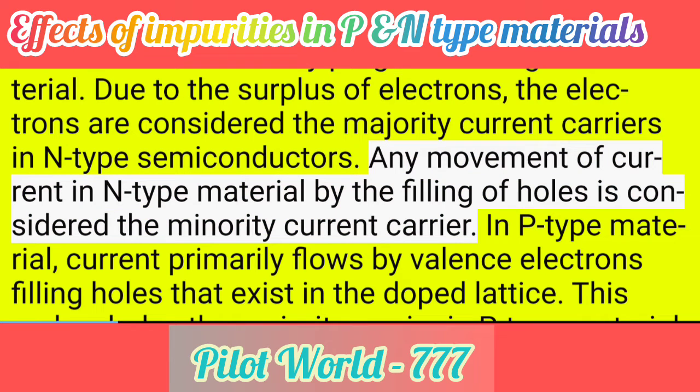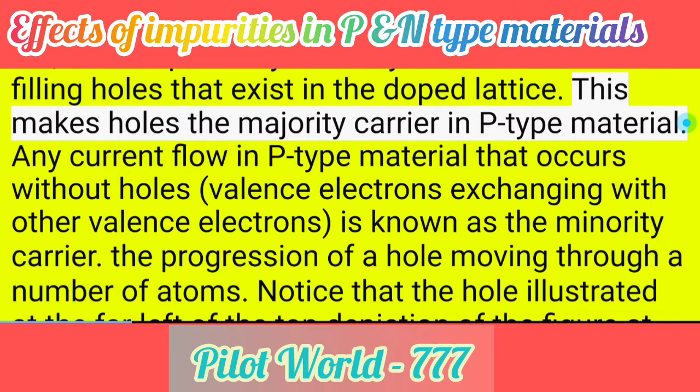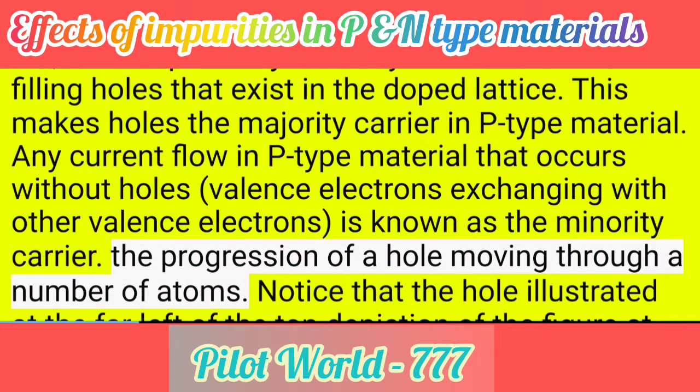Any movement of current in N-type material by the filling of holes is considered the minority current carrier. In p-type material, current primarily flows by valence electrons filling holes that exist in the doped lattice. This makes holes the majority carrier in p-type material. Any current flow in p-type material that occurs without holes, valence electrons exchanging with other valence electrons, is known as the minority carrier.